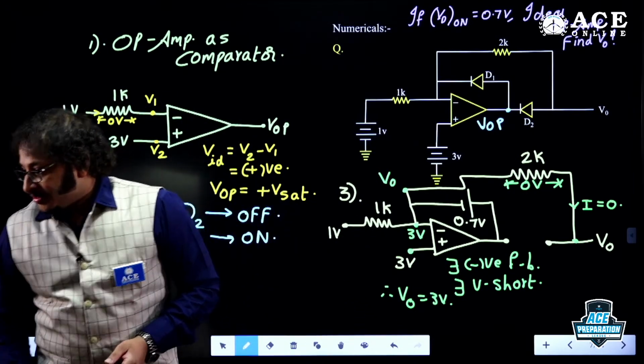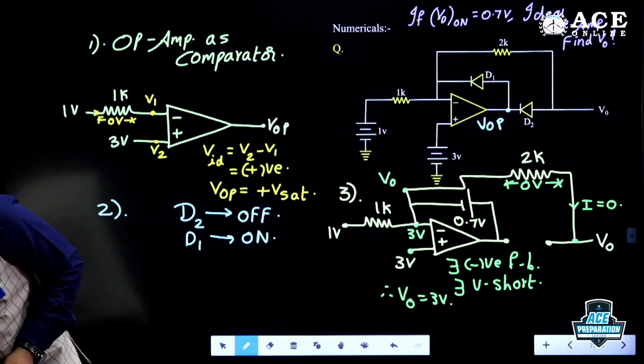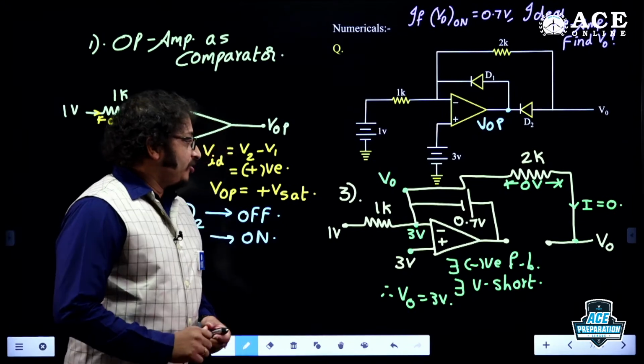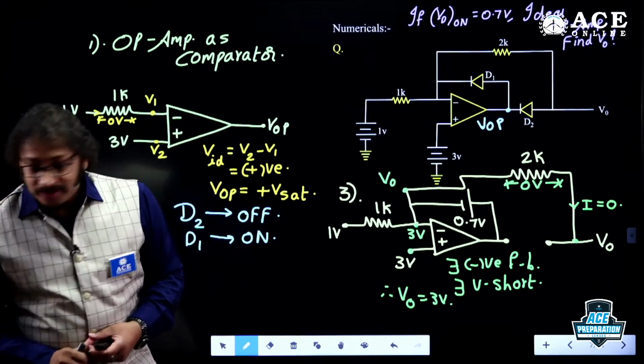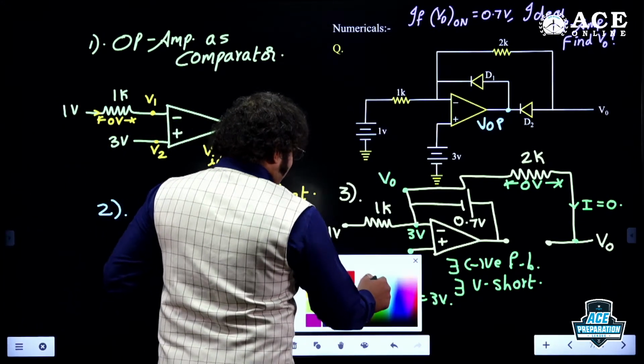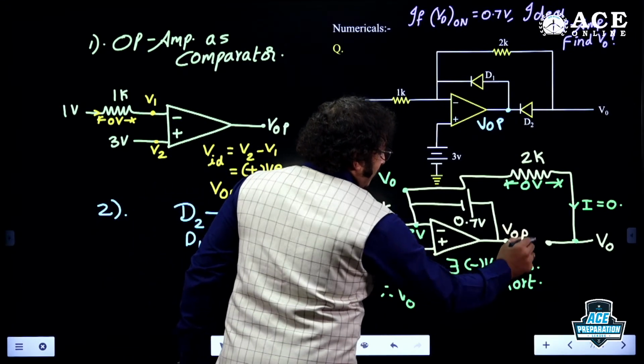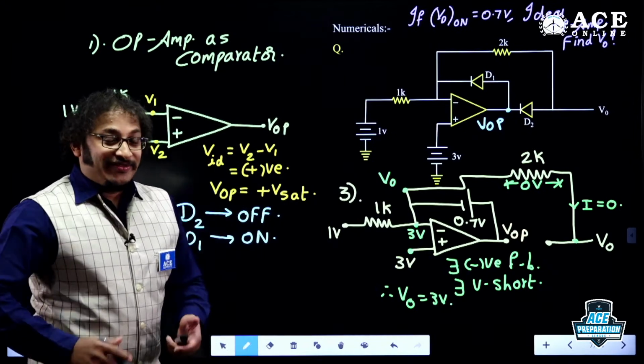Very simple answer. Yes, yes, yes, Naresh has given the answer. Wonderful, Naresh. 3 volt, that's wonderful. V0 equal to how much, my dear student? 3 volt. Oh, you calculated VOP also. My goodness. Okay, students calculated VOP also. So let me say this is VOP. My God, they're very fast.